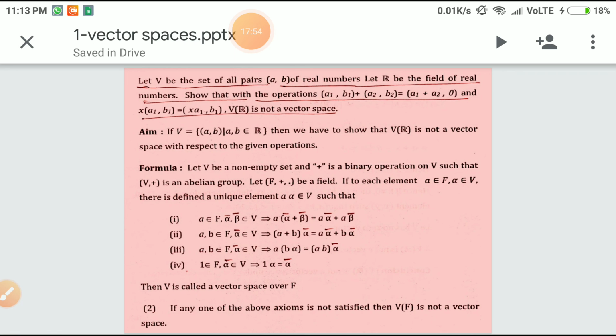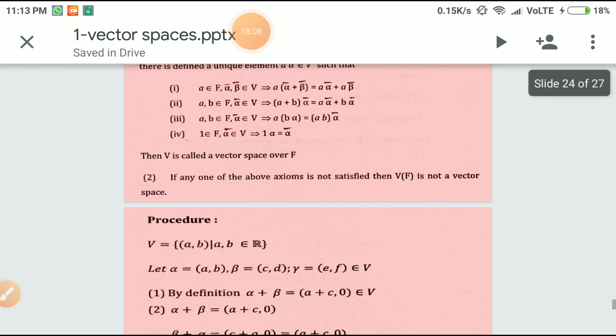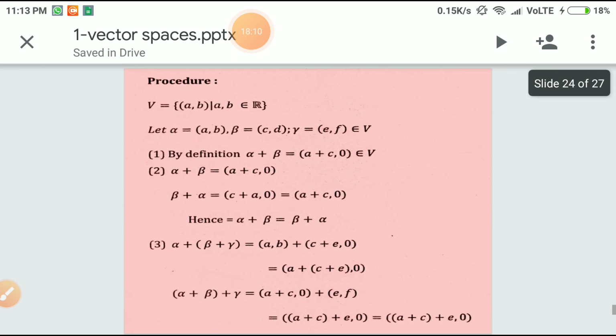Now what is V? V is nothing but ordered pairs. So we are going to have vectors with two coordinates a and b. They are members of R. Now we are going to show that V over R is not a vector space. Again, what is the definition of a vector space? We are going to write that, and check that V is not going to be a vector space.